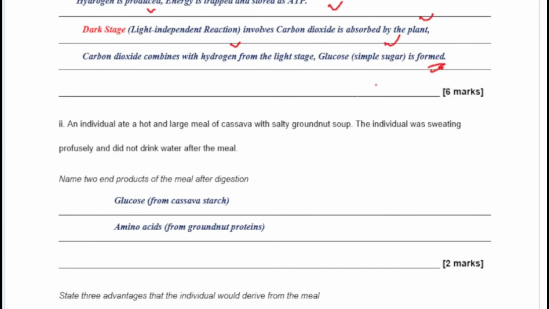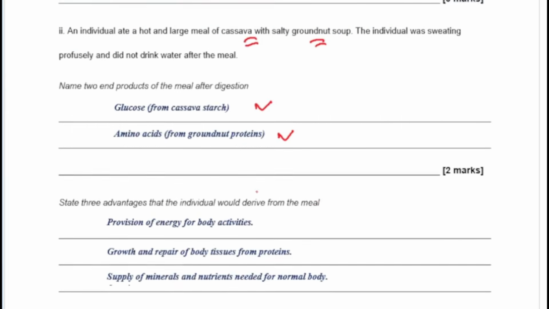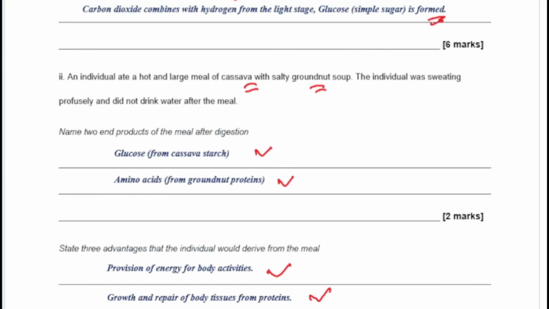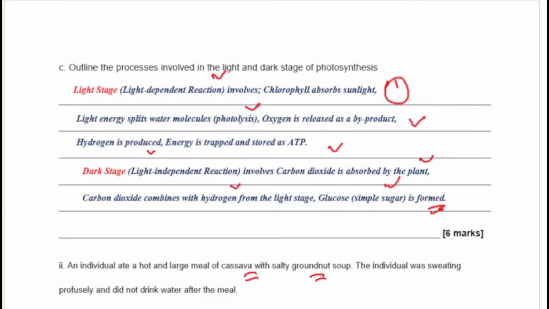Now for the hot cassava meal and the groundnut soup, the end products of the meal digestion obviously will be glucose, because there was cassava, so glucose would be one of the end products after the digestion, and amino acid because there was groundnut. So that's basically what we have there. Three advantages that the individual will derive from the meal: of course, the glucose will give him energy for his body activities. The protein will repair and help in the growth of his tissues. And then of course you will still get some mineral nutrients needed for his normal bodily activities. Okay, so that is that for that question.